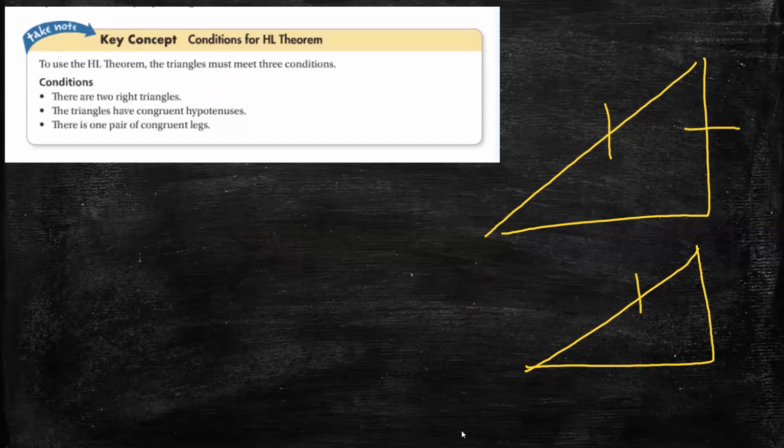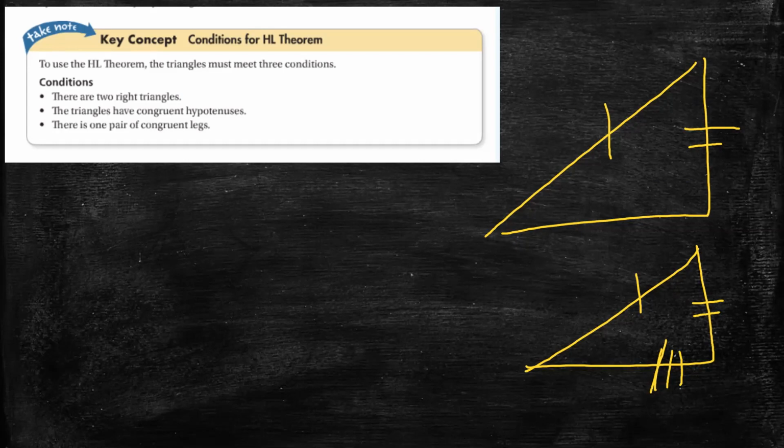This leg with this leg, or this leg with this leg. So the three conditions to let the HL theorem work are: we must have two right triangles, the triangles have congruent hypotenuses, and there is one pair of legs that is congruent.